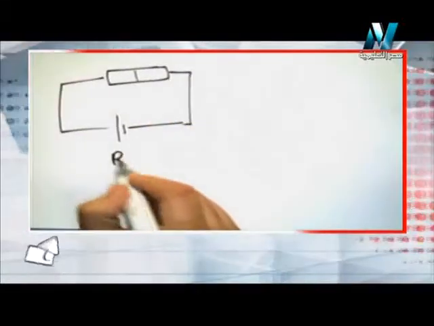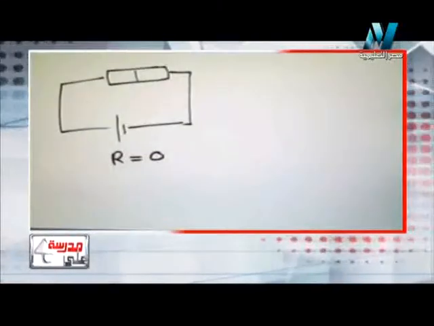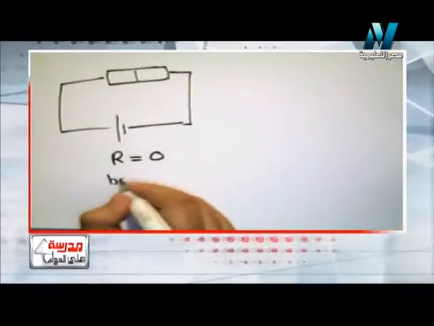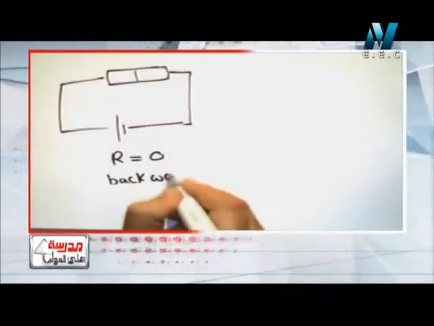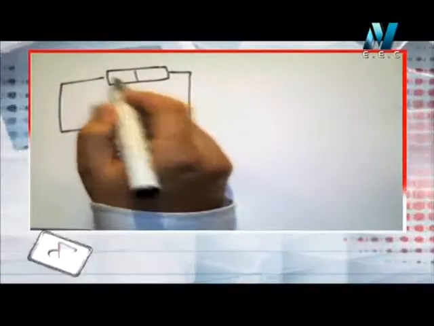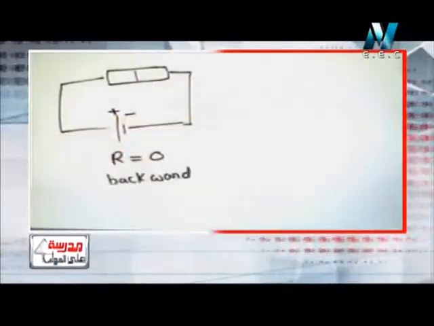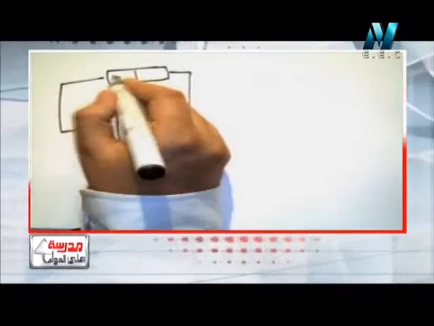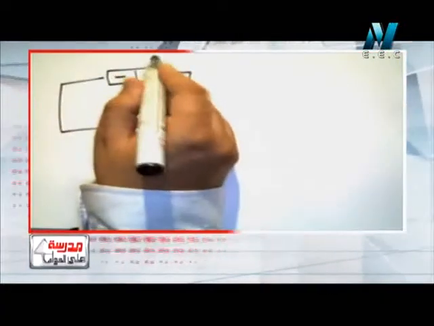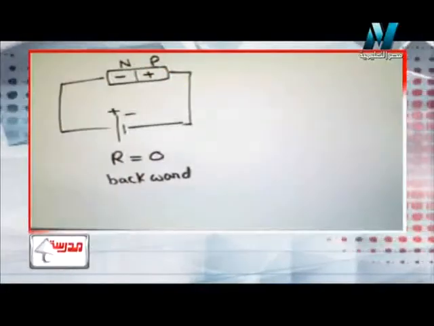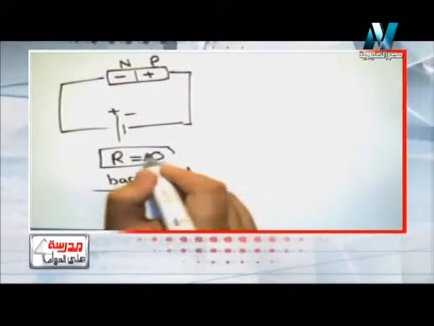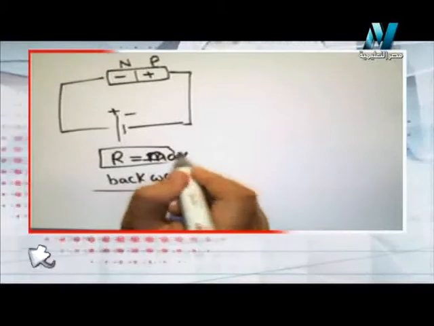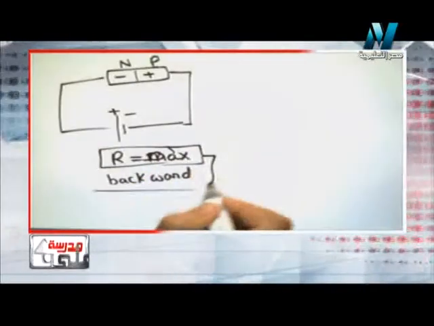If the resistance is maximum, this must be a backward connection, so that if this is P plus, this will be negative, or P and N, because it is a backward connection.